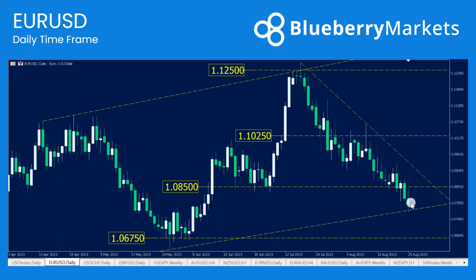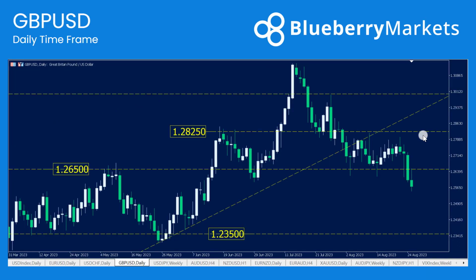Any kind of that dollar sort of pullback, then we could see Euro dollar back above the 1.0850, maybe into this trendline resistance. Again, I think the key would be a breach of that trendline resistance would suggest that the US dollar strength is starting to fade, and that we could see a move up to the 1.1025.